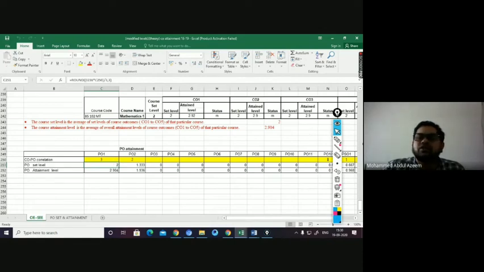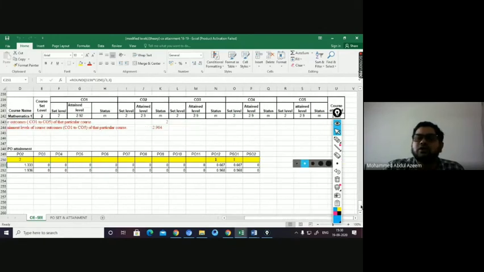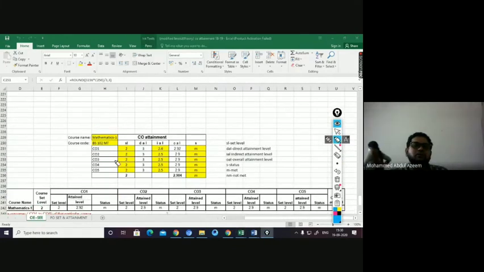I236. Here you have already put the set level, no? Calculated the set level, no? This is your set level, and this is your attain level. Overall, that means the average of all COs' set level and the average of all COs' attain level. This will be taken into the PO attain level and set level to be calculated.